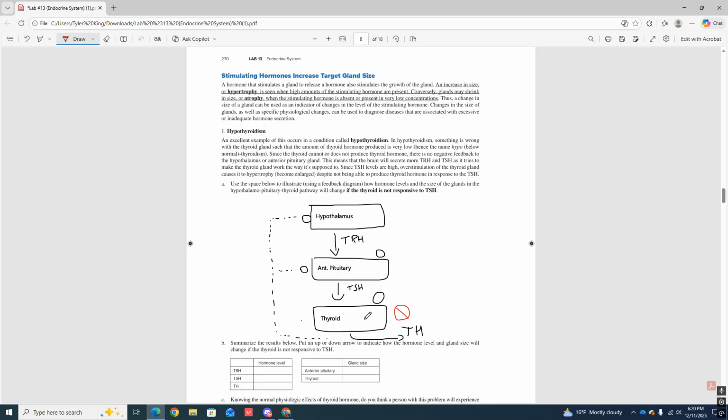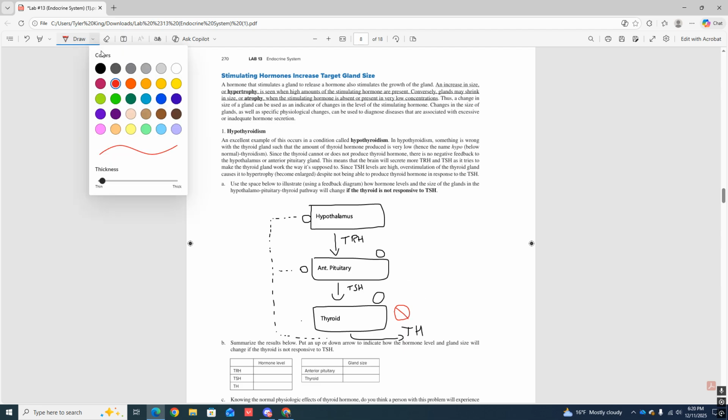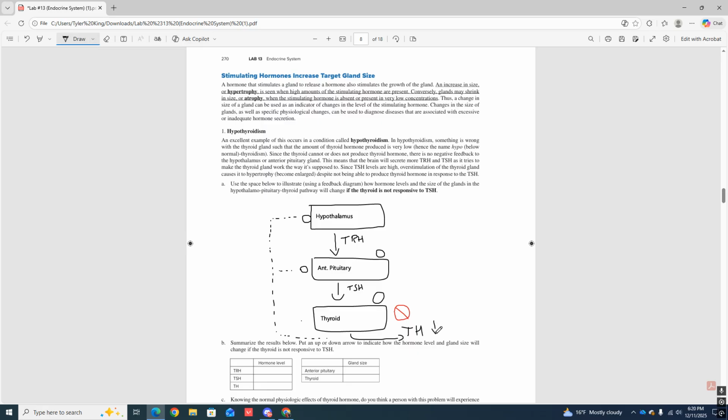This is where it's originating from, as it said. So the problem is with the thyroid, it does not produce TH to the levels that are necessary, okay? So what's going to happen? TH levels are going down because of that, all right? So TH levels are already down. So if TH is down, okay, it's below that threshold, okay?